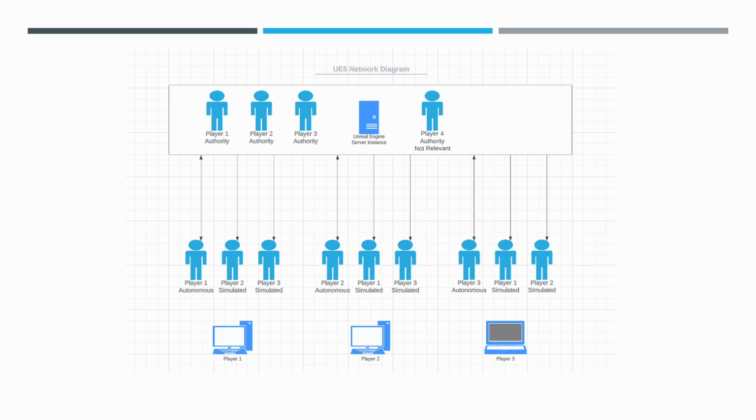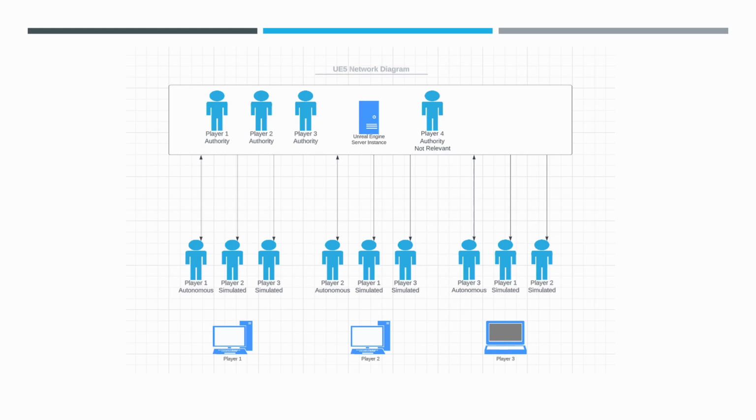Okay, I have created a diagram here of a pocket of relevancy on an Unreal Engine server and three clients. It's a pocket of relevancy because technically this could happen multiple times throughout the server as players get together close into one area. So the way to think of what I've diagrammed here is that player 1, player 2, and player 3 are standing next to each other. There's also this player 4 here that is not relevant. Not close enough to player 1, not close enough to player 2, not close enough to player 3. Doesn't make it into this pocket of relevancy.